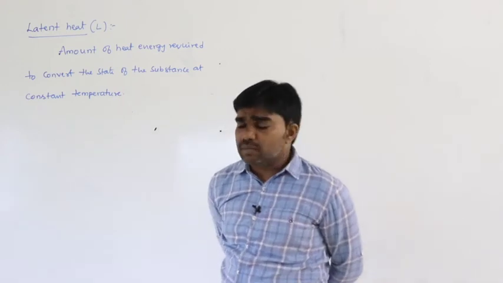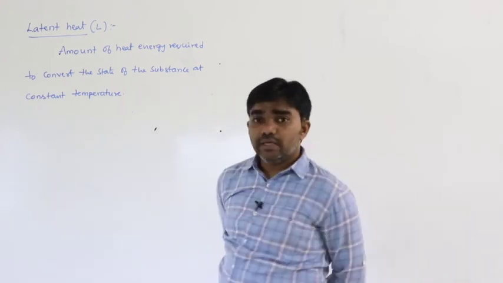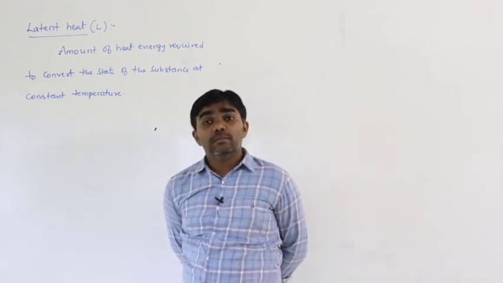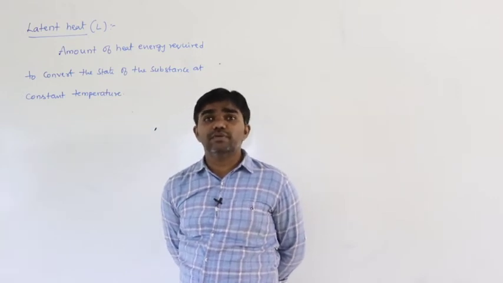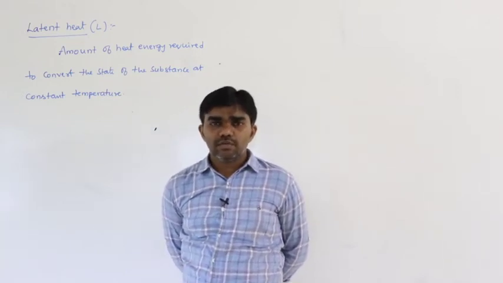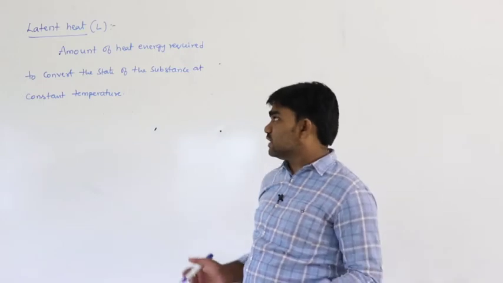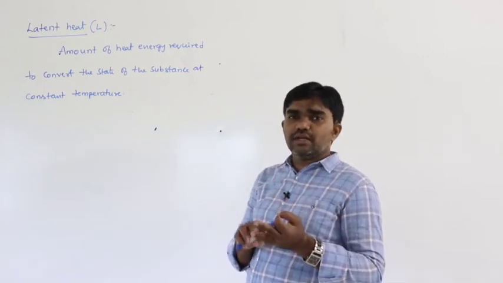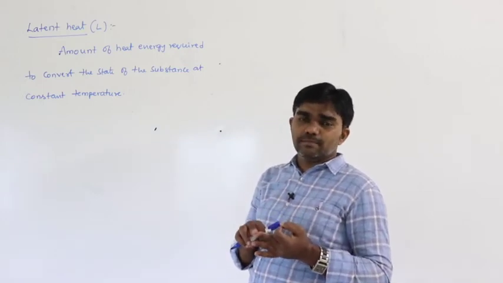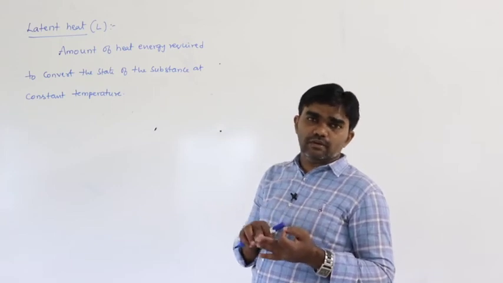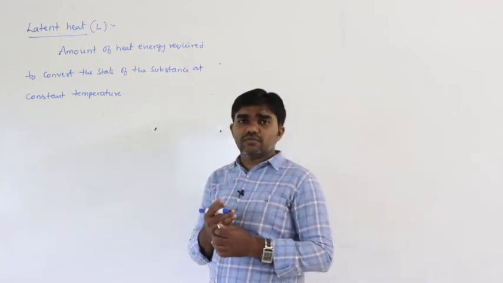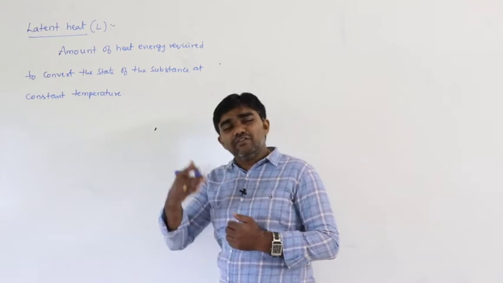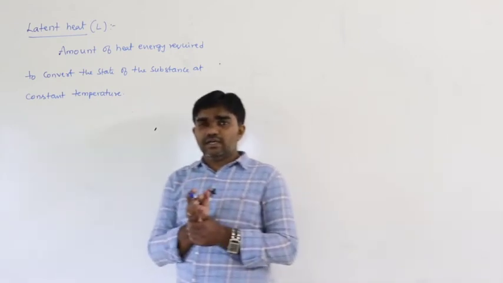If the temperature remains constant but the state of the substance changes. Any substance exists in 3 states: solid state, liquid state, vapor state. The substance must be converted from solid state to liquid state or liquid state to vapor state at constant temperature.